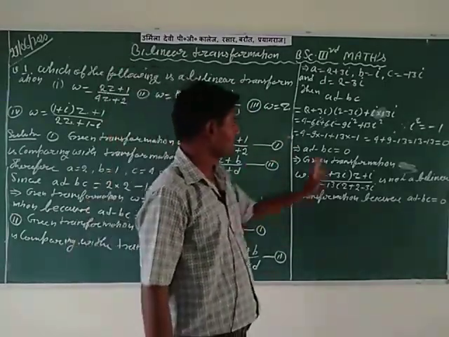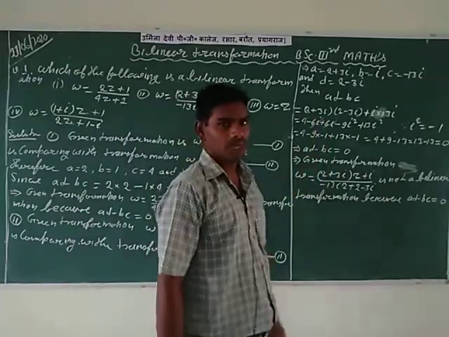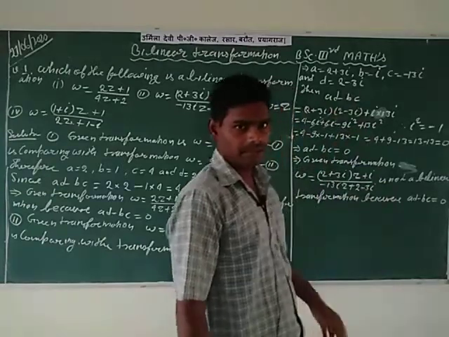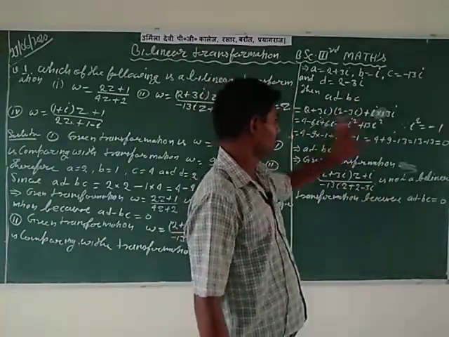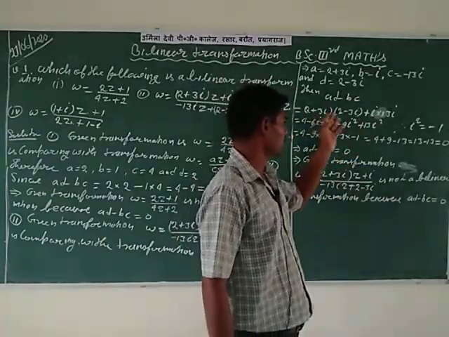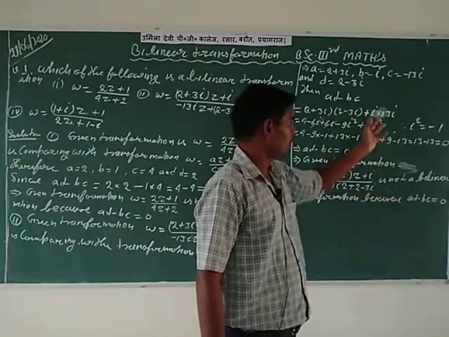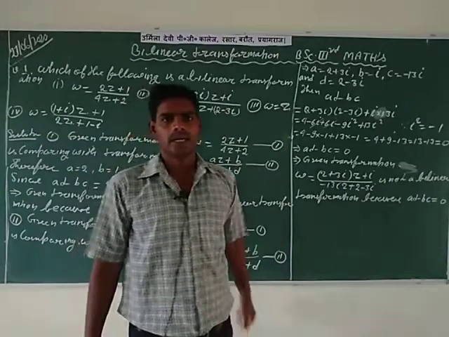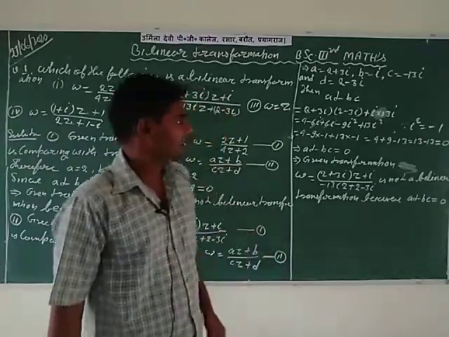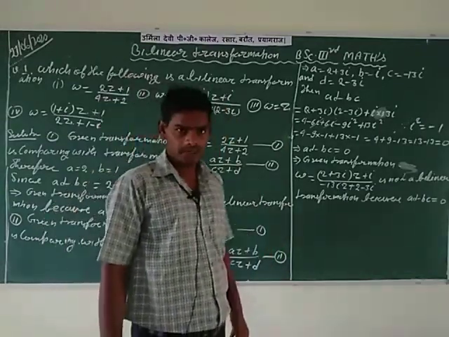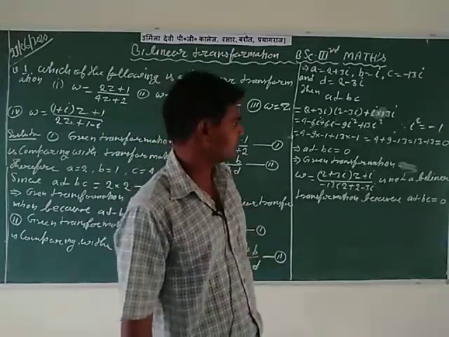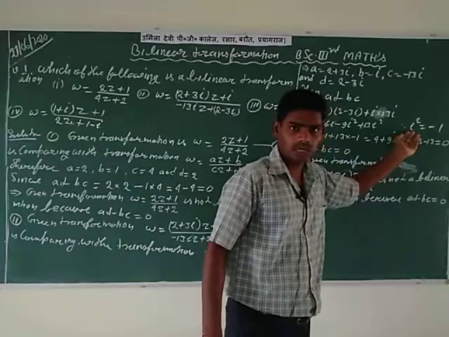So here in this question, putting all the values of small a, b, c, d in this difference and simplifying, multiply 2 plus 3i and 2 minus 3i. You can use the formula which you already learned in high school classes, a plus b into a minus b is equal to a square minus b square, and notice that the value of i square is equal to minus 1.